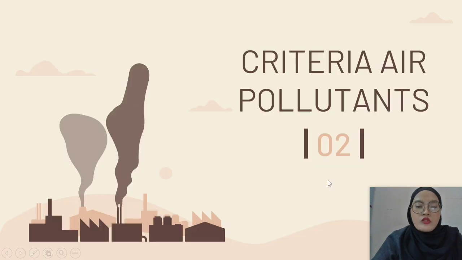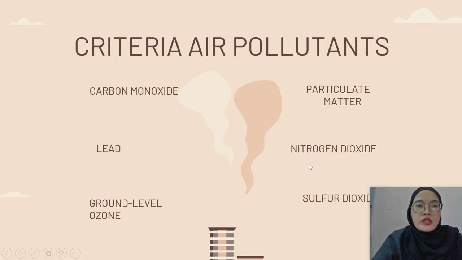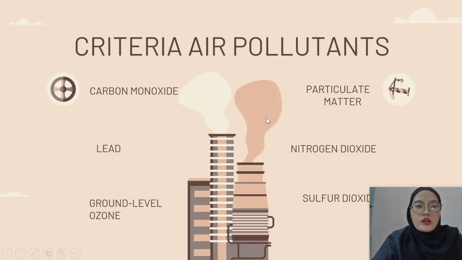So for the second one, criteria air pollutant, we have 6 criteria air pollutant, which is carbon monoxide, lead, ground level ozone, particulate matter, nitrogen dioxide, and sulfur dioxide.